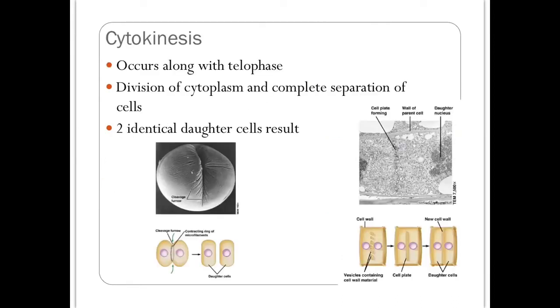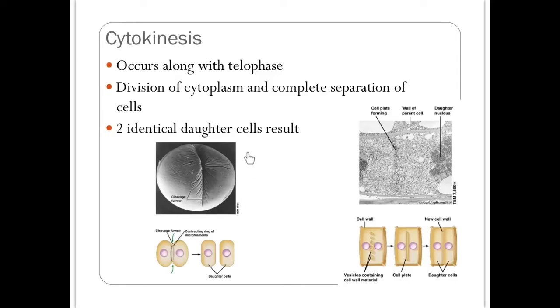Cytokinesis is not considered a step of mitosis. It does start occurring at the same time as telophase. Cytokinesis is the division of cytoplasm and the complete separation of cells. So at the end of cytokinesis, you have two identical daughter cells. Now, cytokinesis does happen differently in animal and plant cells.